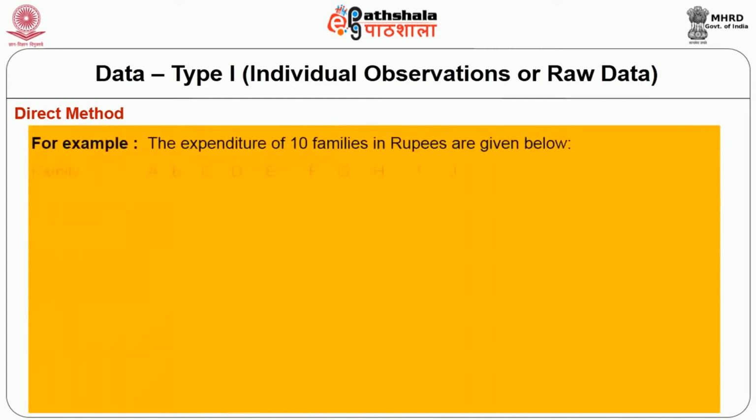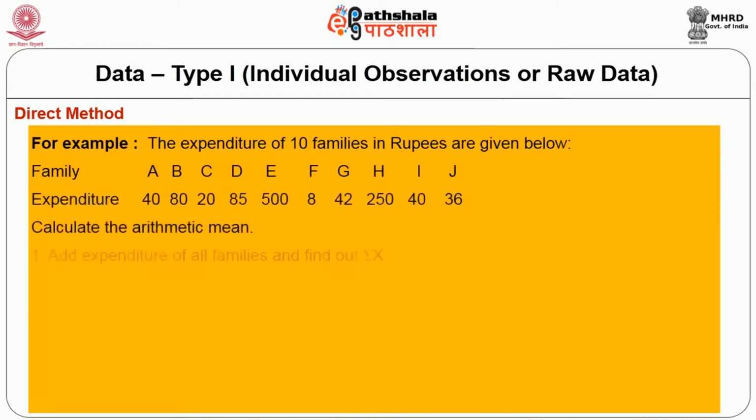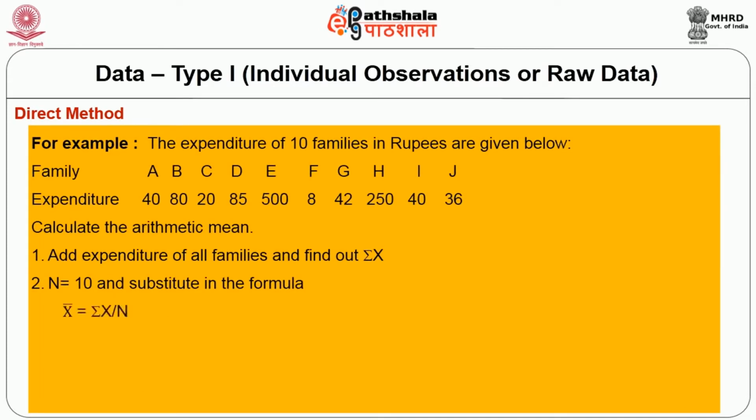For example, the expenditure of 10 families in rupees are given below. Calculate the arithmetic mean. Add expenditure of all families and find out sigma x. n is equal to 10 and substitute in the formula x bar is equal to sigma x by n, that is 1061. x bar is equal to 1061 by 10 is equal to 106.1. The arithmetic mean is rupees 106.1.